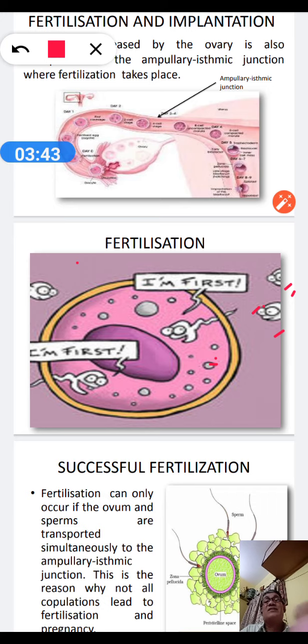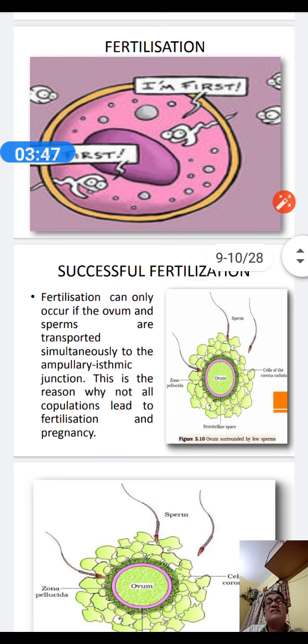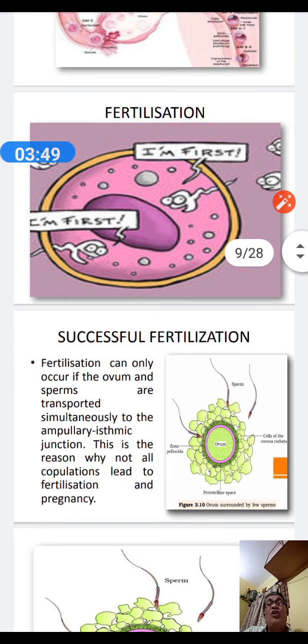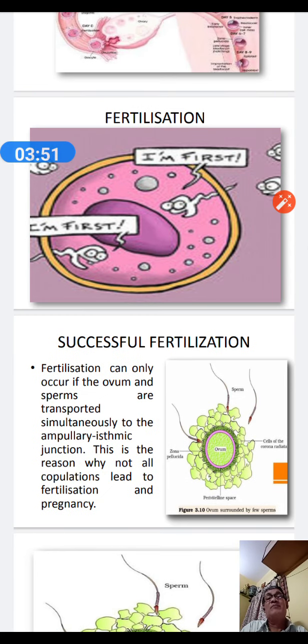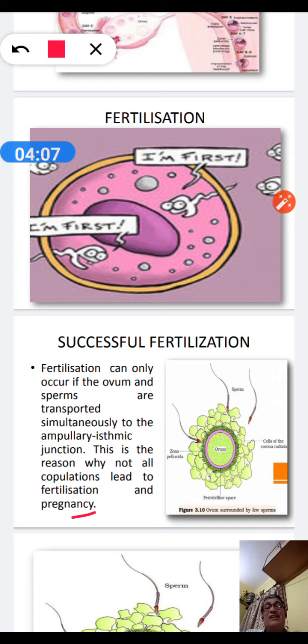The answer is that for successful fertilization, always one sperm will fertilize only one ovum. The strongest and fastest sperm will be able to invade the ovum, then successful fertilization takes place, which leads to pregnancy.